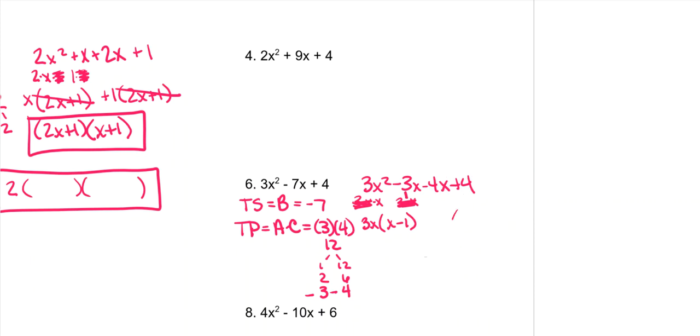Now on this other side, we're going to also need an x minus 1. So what needs to go in the front for that to happen? If this is too hard for you, you can do it like this. This is 4 times x, and this is 4. The thing they have in common is a 4, right? So I know I'm going to have to take a 4 out, but I need this plus to become a minus, so I need to take a -4 out. And you can always check it. -4 times +x is -4x. -4 times -1 is a +4. So it did work out right. Now we have x minus 1s on both terms. So we're going to pull out an x minus 1. These will go away. And what's left is 3x minus 4. And this is your answer.